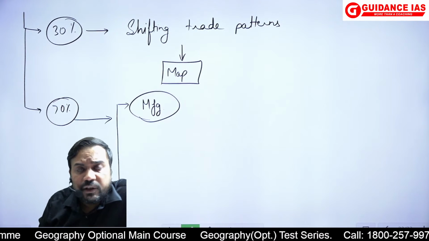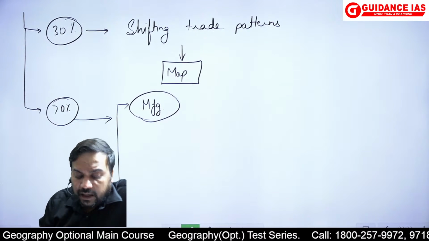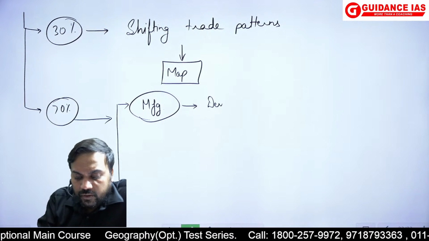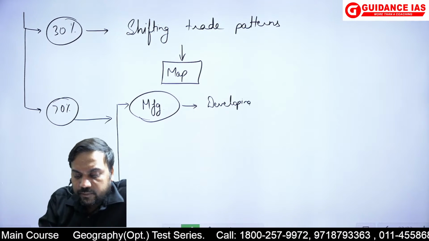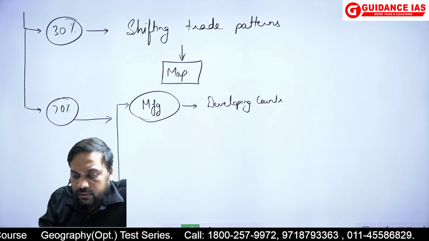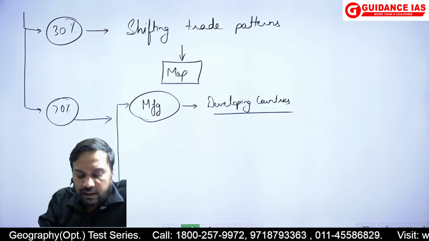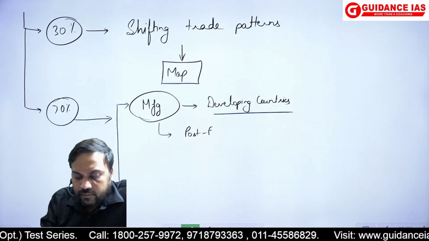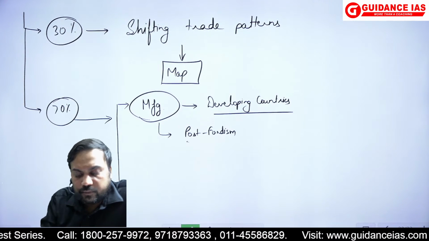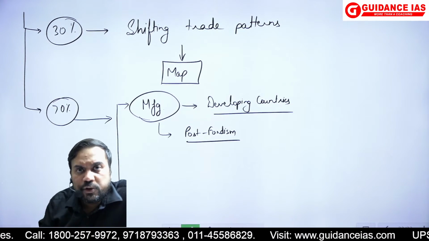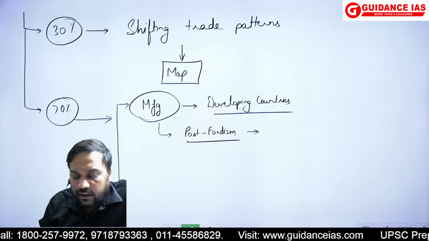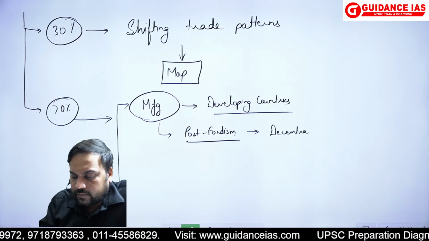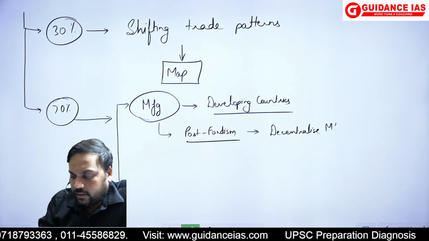which are related with manufacturing and particularly कौन सी countries के लिए, the developing countries. So remember हमने क्लास में पढ़ा है how we are in the era of post Fordism, and with post Fordism what has happened now, there is decentralized manufacturing.